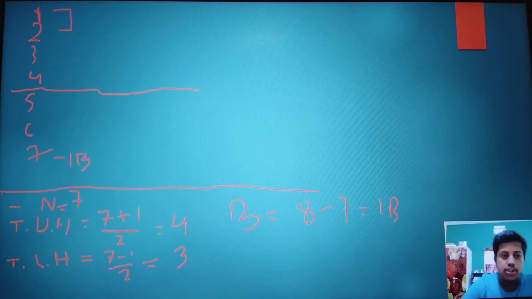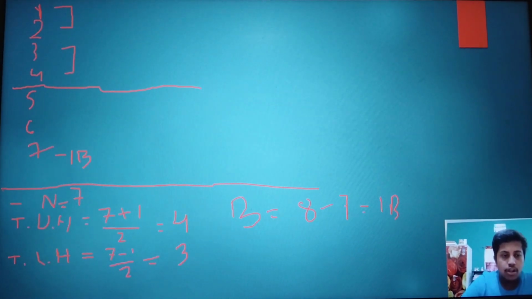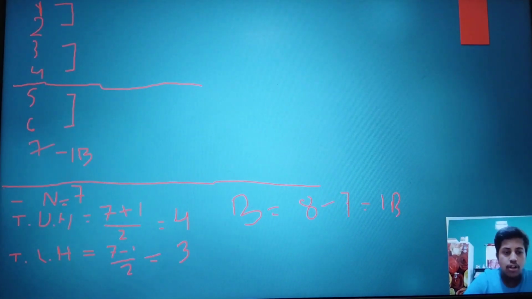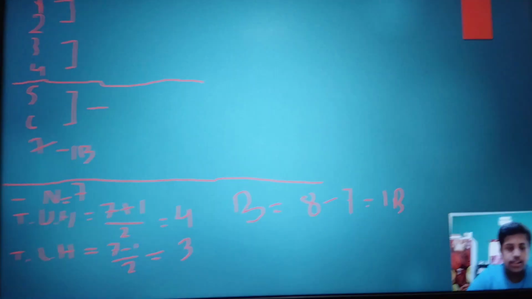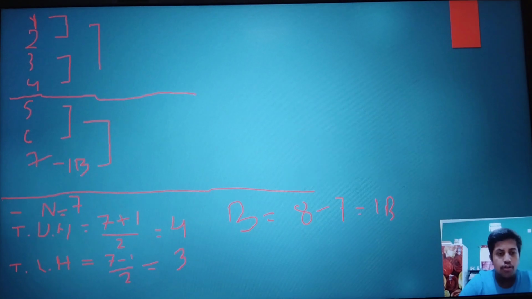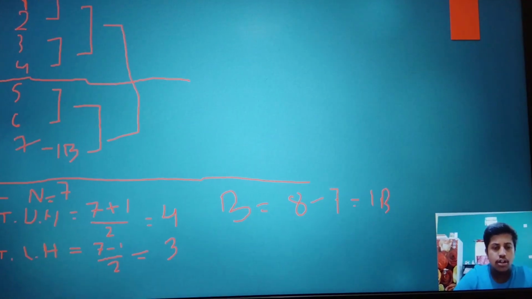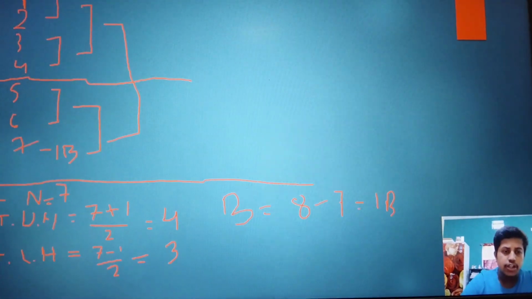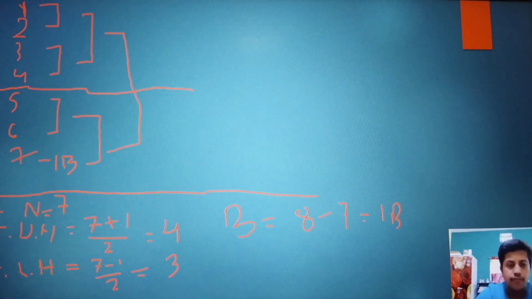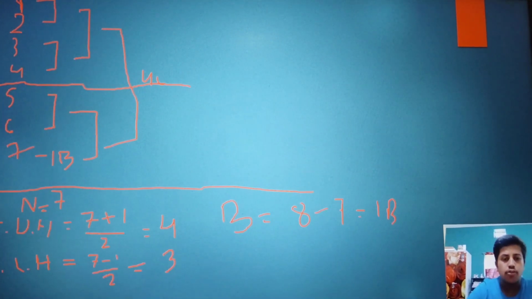Here it is the first match, second match, third match. After then, this team will play with this, with this. After then, this with this. You can make anyone a winner. Let's take the 4 as a winner. But you have to write it down. Who will get the winner?